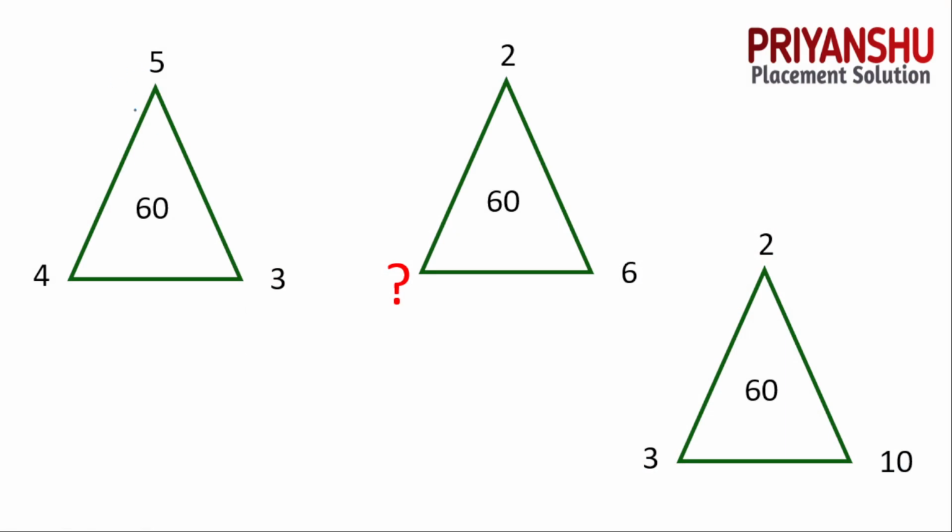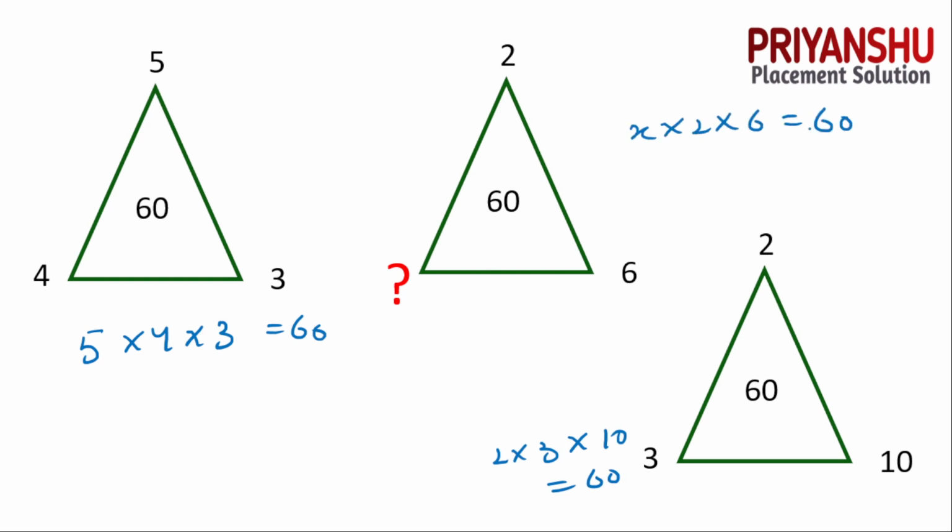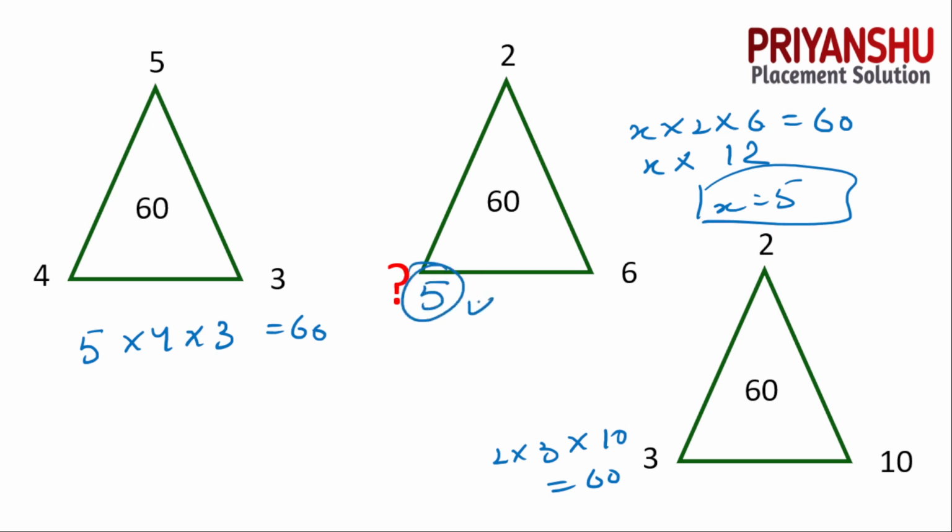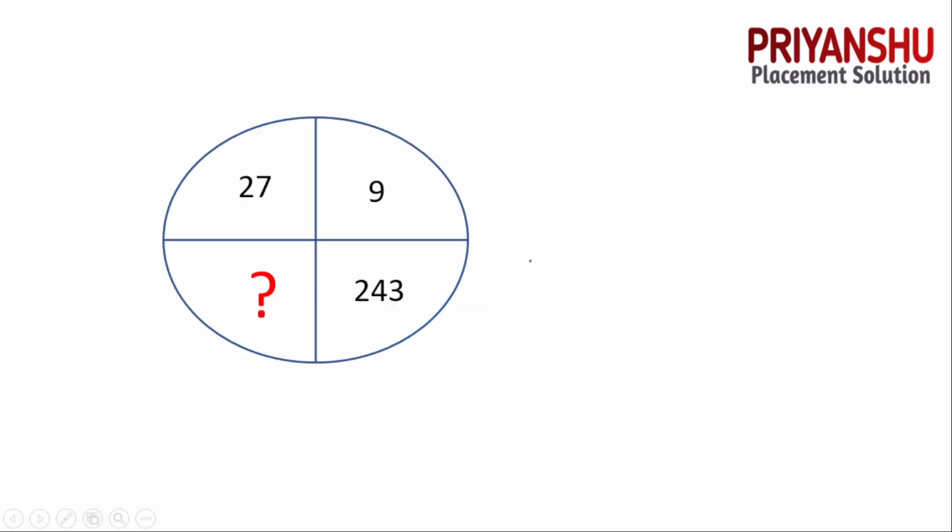So basically we have 5 4 3. As you can see, if I multiply 5 multiply 4 multiply 3, then we get 60. For example, 2 multiply 3 multiply 10 will get 60. In a similar way, we have x multiply 2 multiply 6, which is 12, equal to 60. So x equals 5. So the answer is 5. Clear. Okay, the answer is 5. Does everyone understand? Okay, let's move to the next.